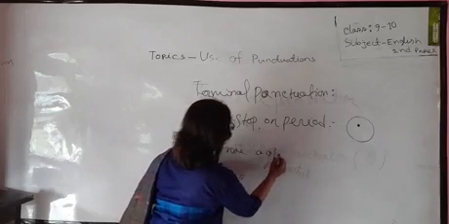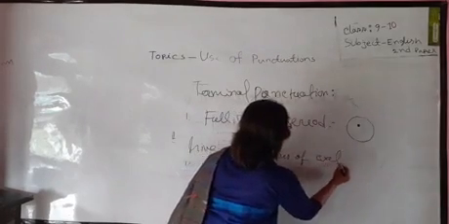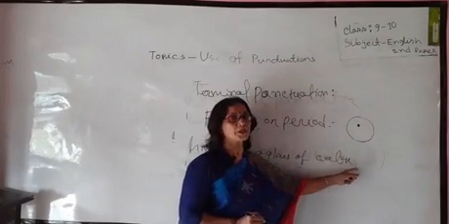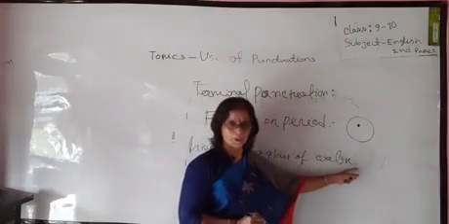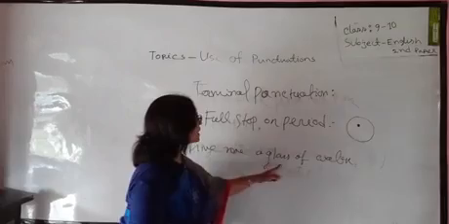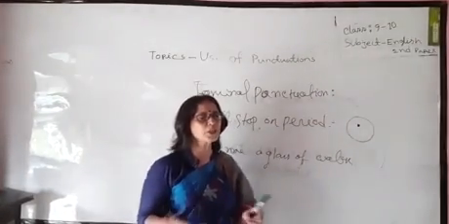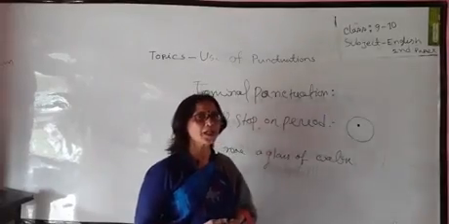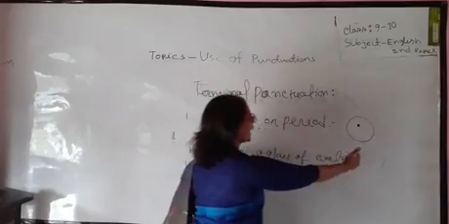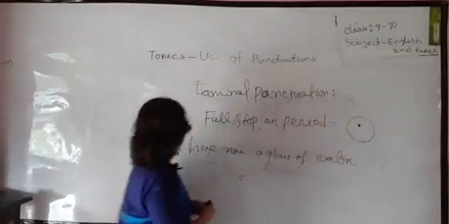Give me a glass of water. Here I put this sign, which is called a period or full stop. Here it denotes a request. I request you, give me a glass of water. And here we need not take any symbol after this.